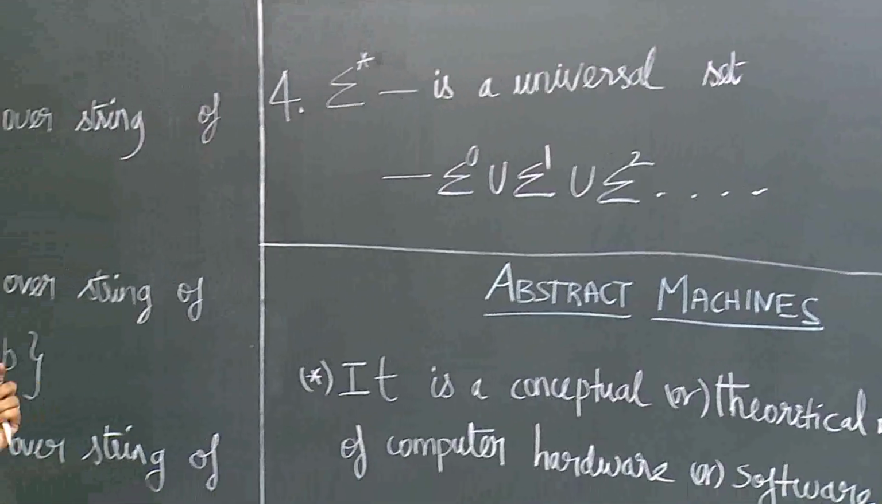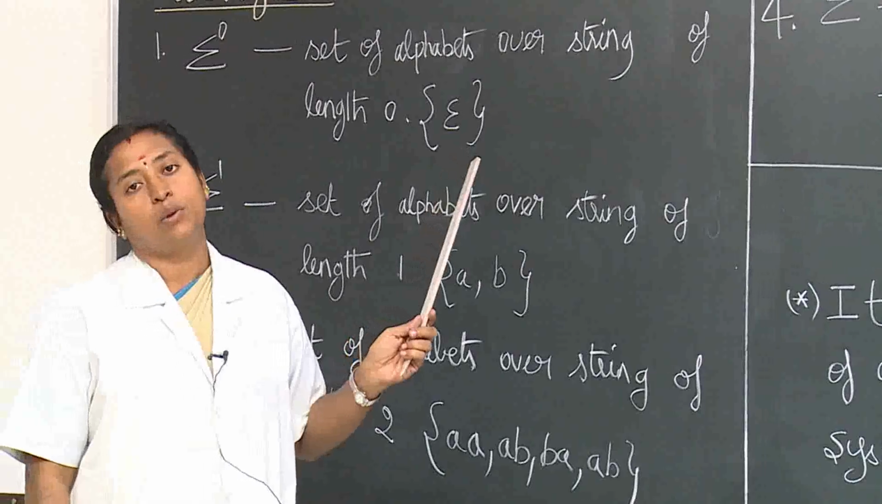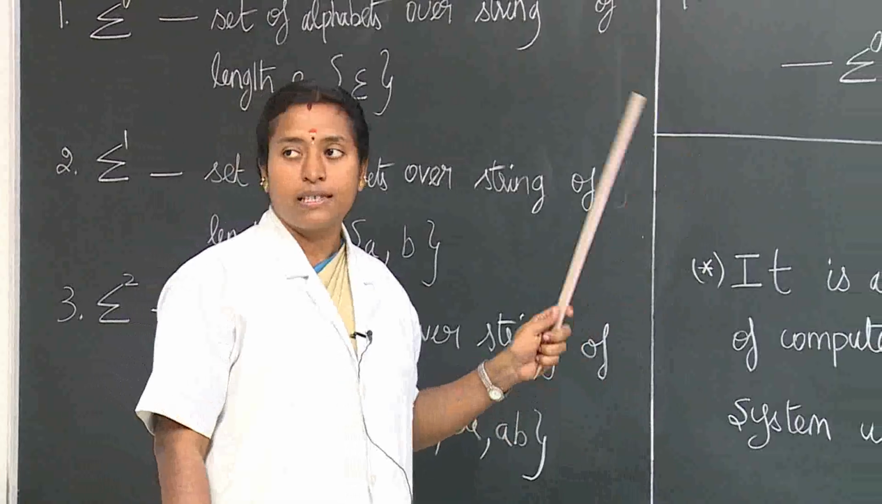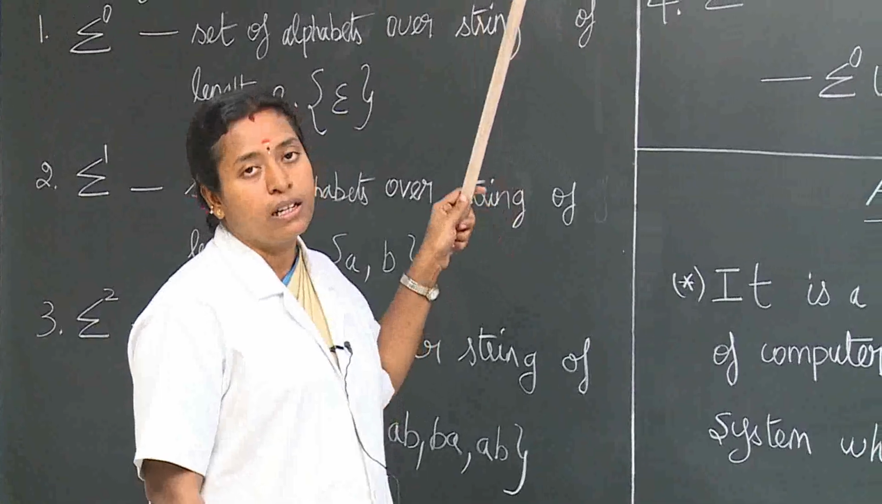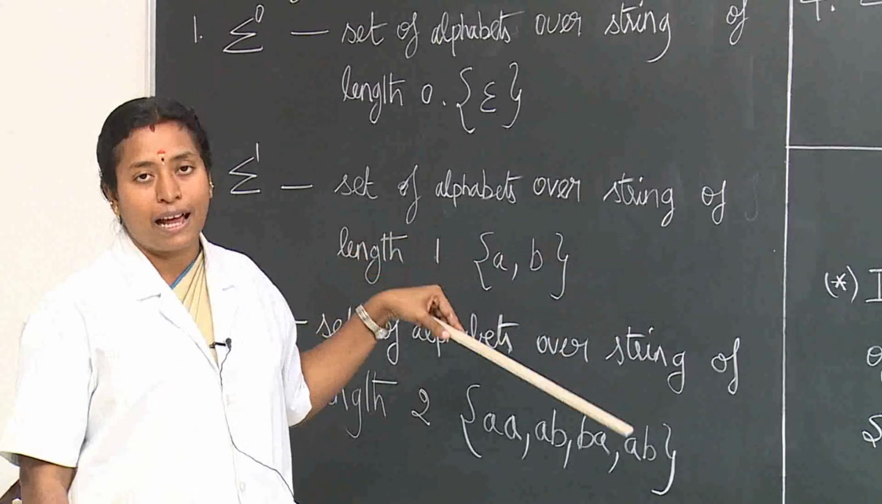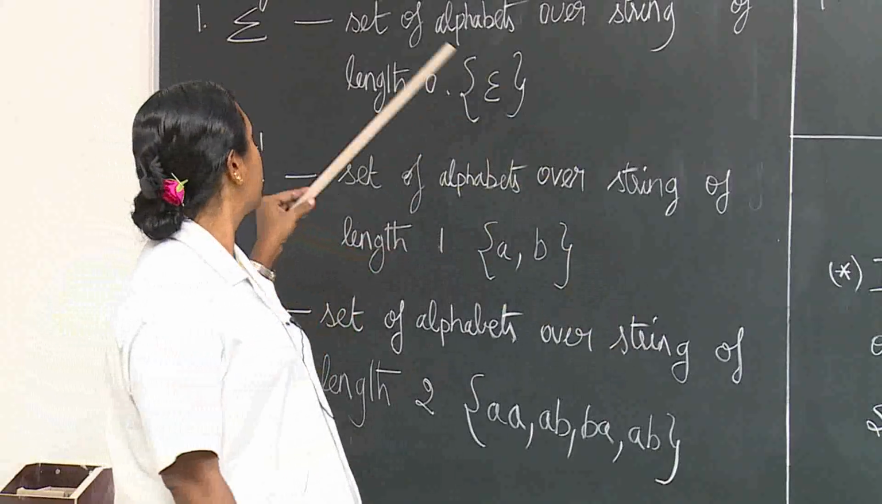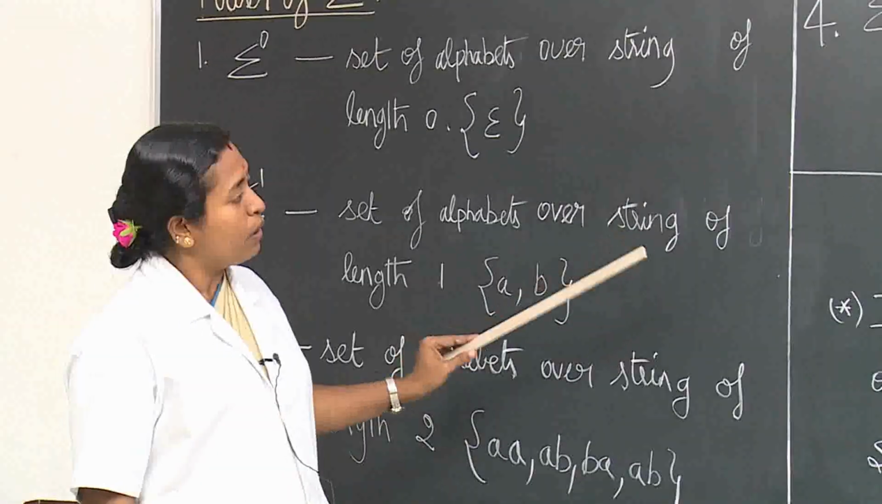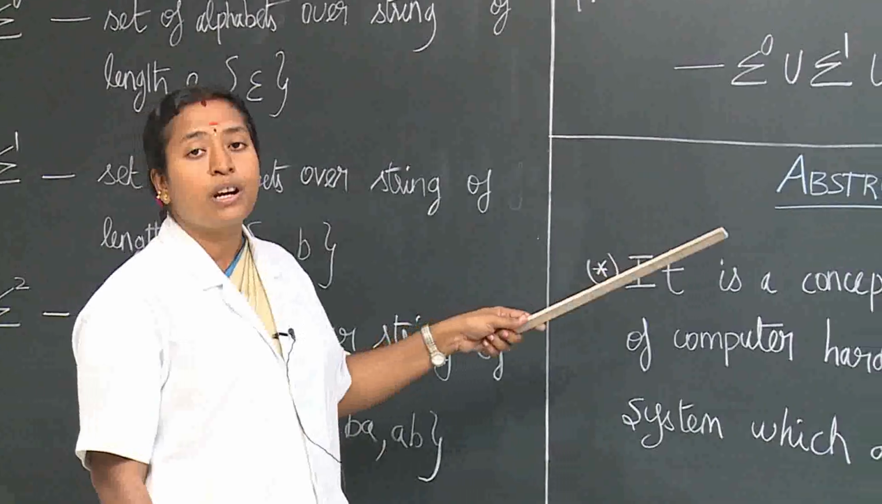So we have seen so far the basic terminologies. What are the things we have seen? We have seen symbol, from that alphabet, next to alphabet is string, next to string is language, and we have seen the power of sigma. Now we can get into the abstract machines.